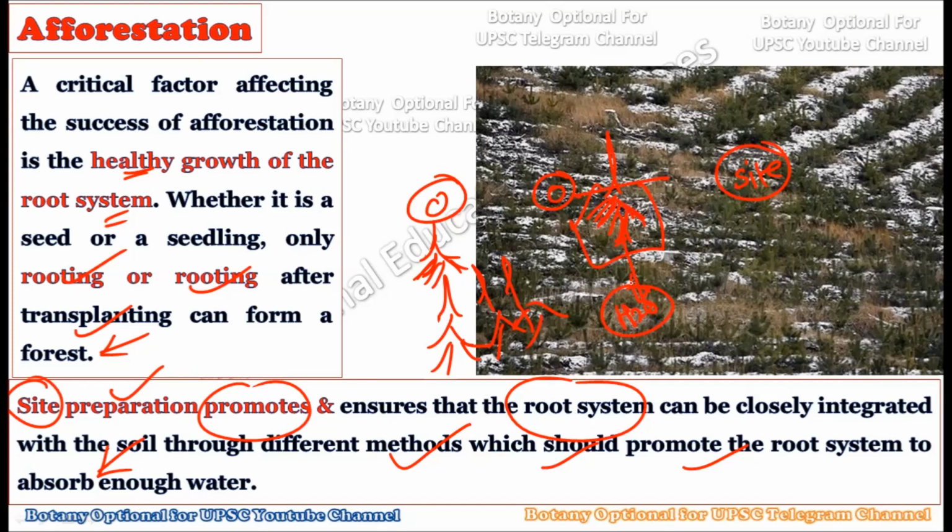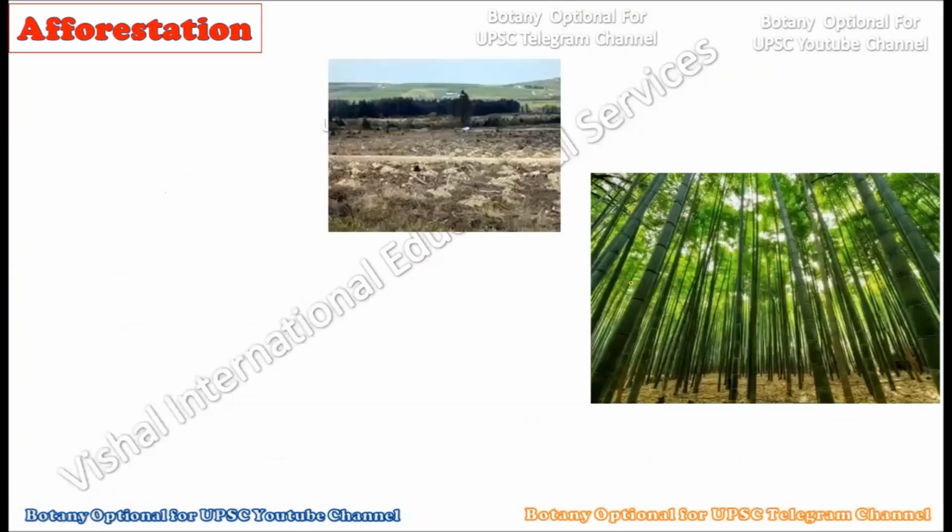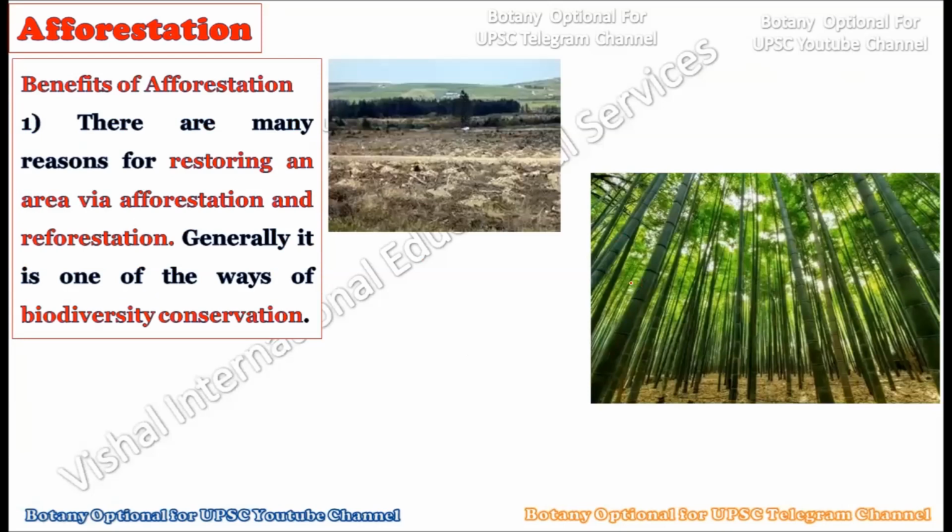So the success of afforestation critically depends upon the formation of the root system within the plant body, and this root system can be assisted by successful soil preparation methods. The root system can be closely integrated with the soil, and it can create a whole new forest. Once we create this particular site, it will promote root and soil combination, plus it will make sure that water availability will be there. This is how the root system critically affects the afforestation program.